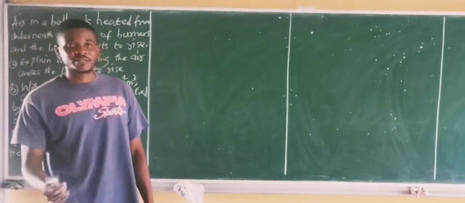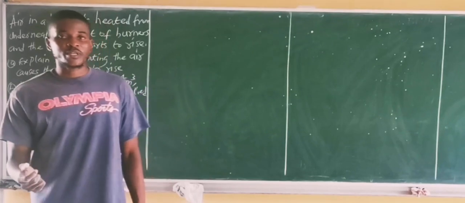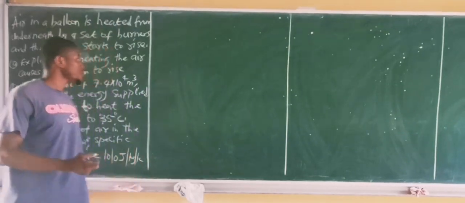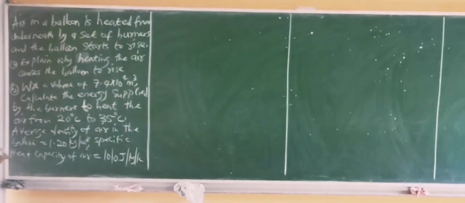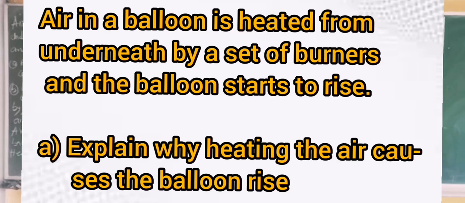Alright, greetings to everyone. Let's say we have a problem which says air in a balloon is heated underneath by a set of gunners and the balloon starts to rise. First question says explain why heating the air causes the balloon to rise.